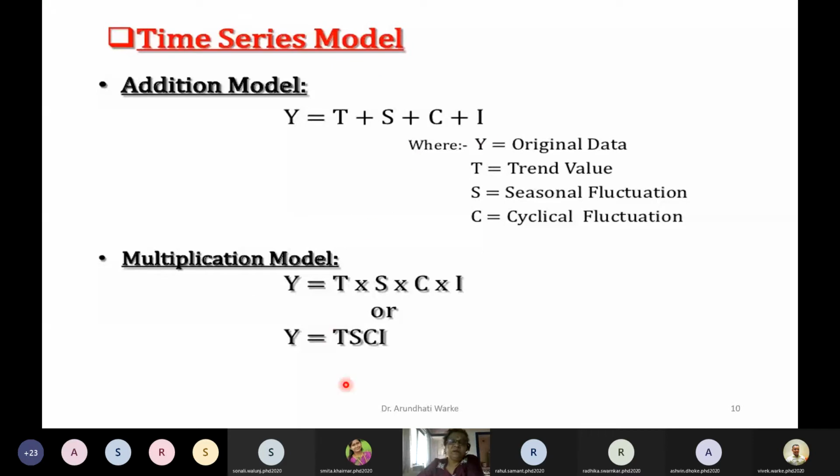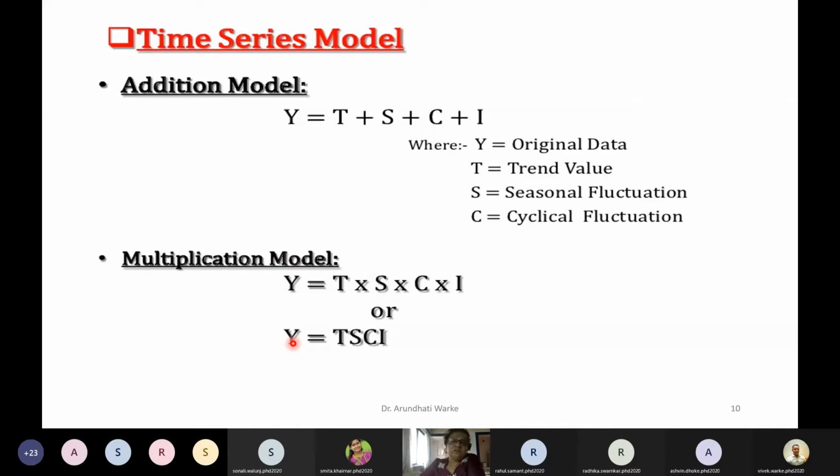Then there is a multiplication model, where the same parameters T, S, C, I are multiplied and Y is the original data. So all these changes are considered together, either in the form of addition or multiplication, and then we can decide the time series model, that is, the original data Y can be traced out.